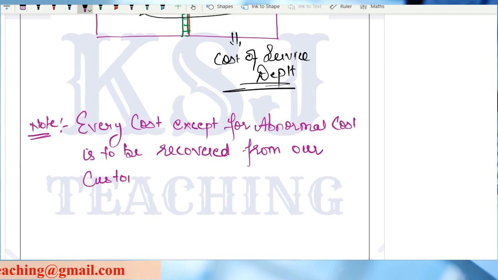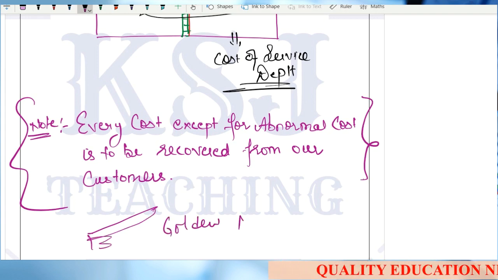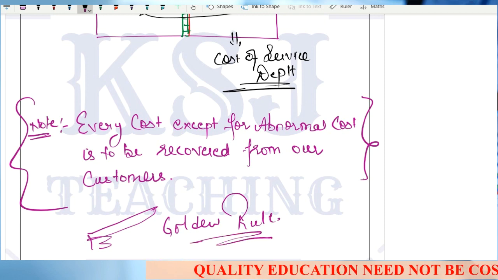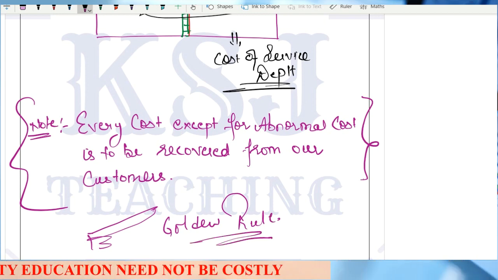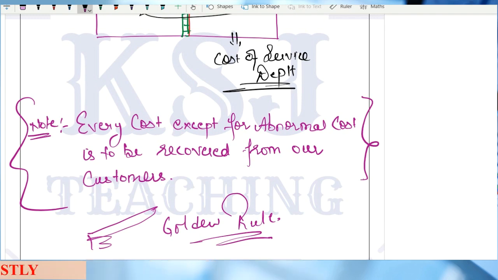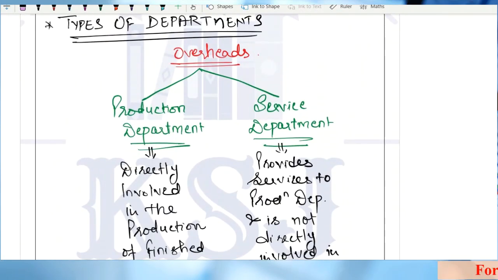So you need to remember this. This is the golden rule that you need to remember: every cost is to be recovered from your customer. Is that clear? So from an overhead perspective, these are the two departments, production department and service department.